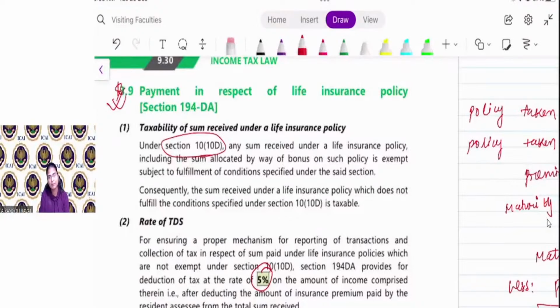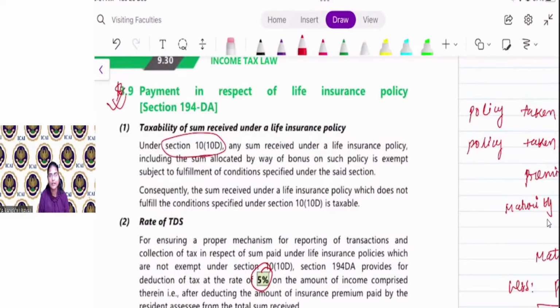Yes, in case of disabled, it is 15%. So if the maturity proceed is taxable, then only TDS is required to be deducted. Okay, so let us discuss, and after illustration 4, you will get a better understanding of this provision. Taxability of sum received under life insurance policy.